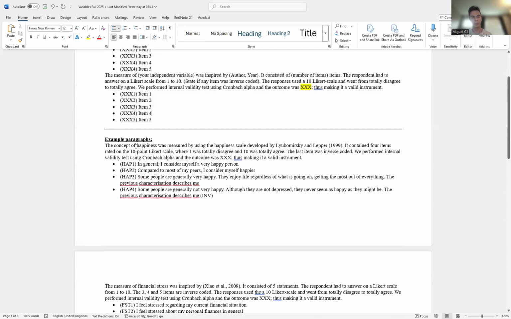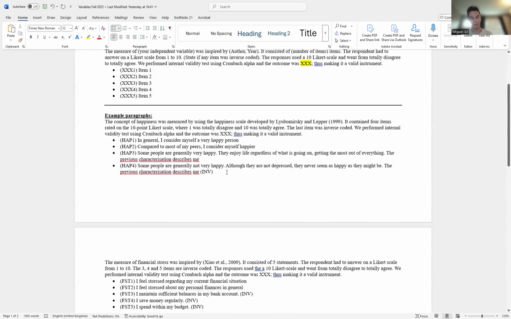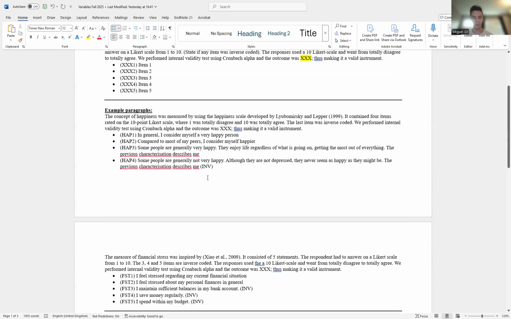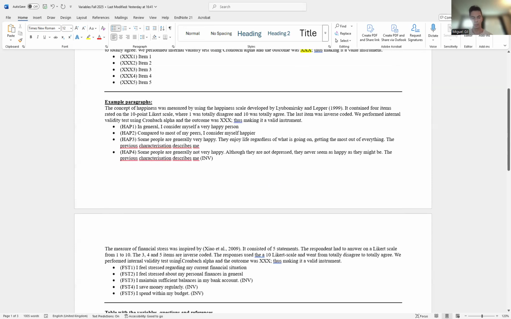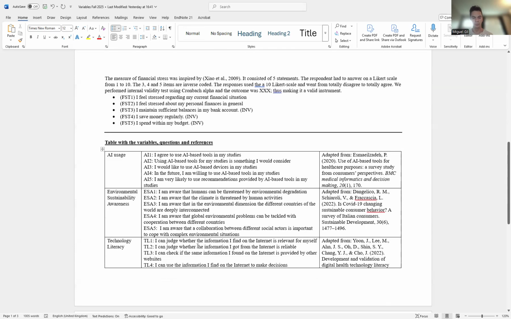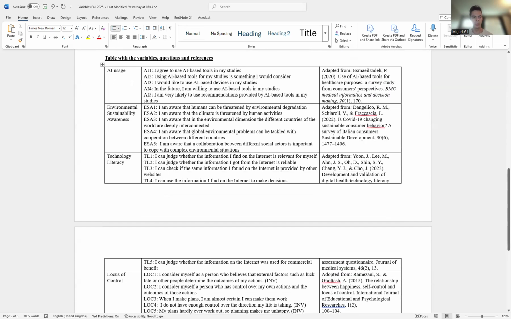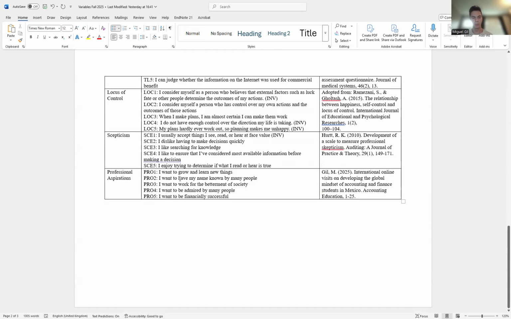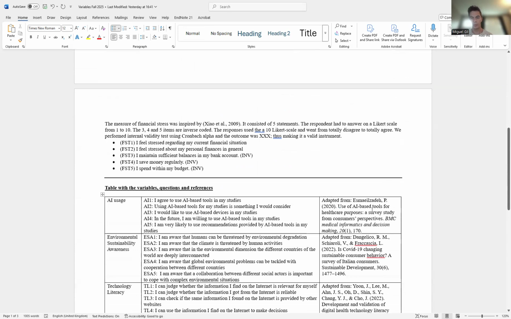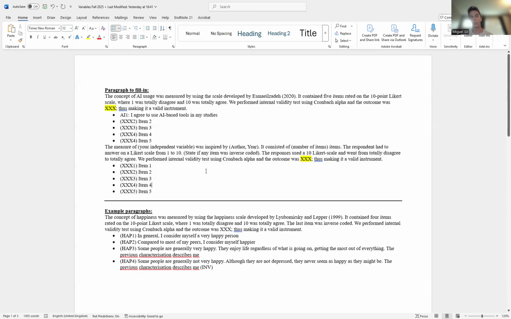Here you have an example paragraph with other variables, with happiness and financial stress, which is the same as the good example that I uploaded in Canvas. So you can take a look at how they wrote it. So you can just follow. It's just an example, but do that with our variables. This is the table with our variables, with our references, and just write these two paragraphs, and that's it. That's everything you need to do.